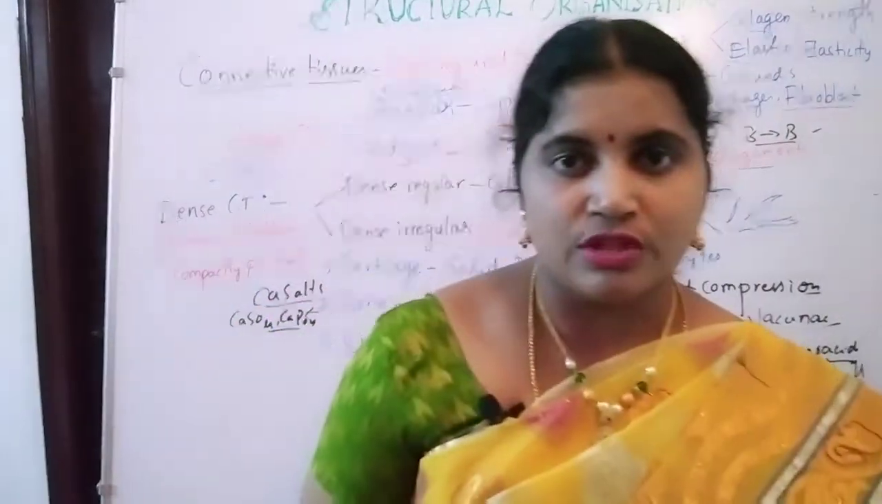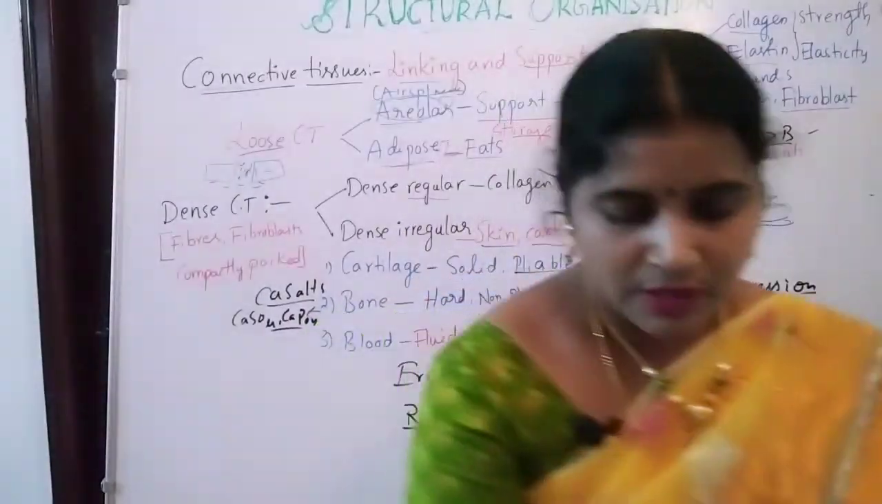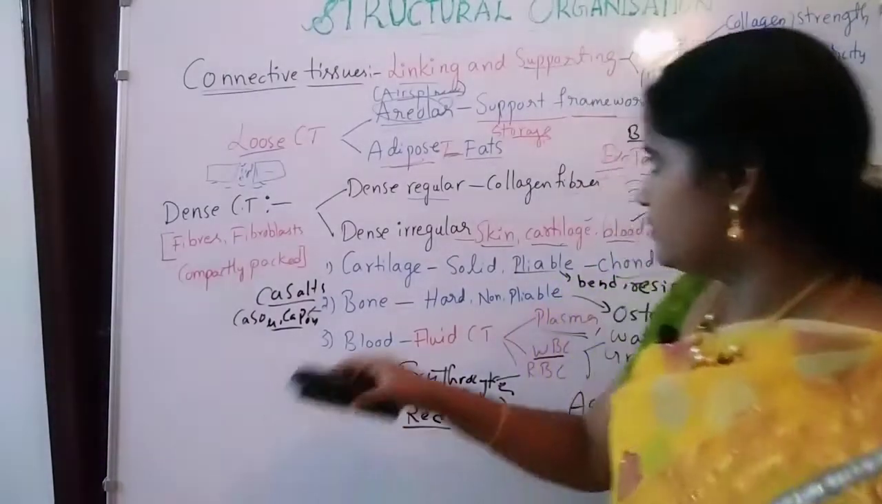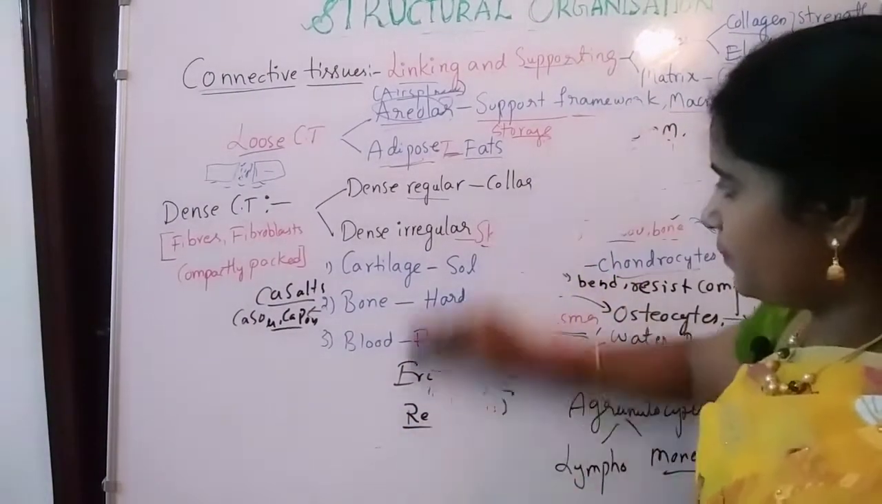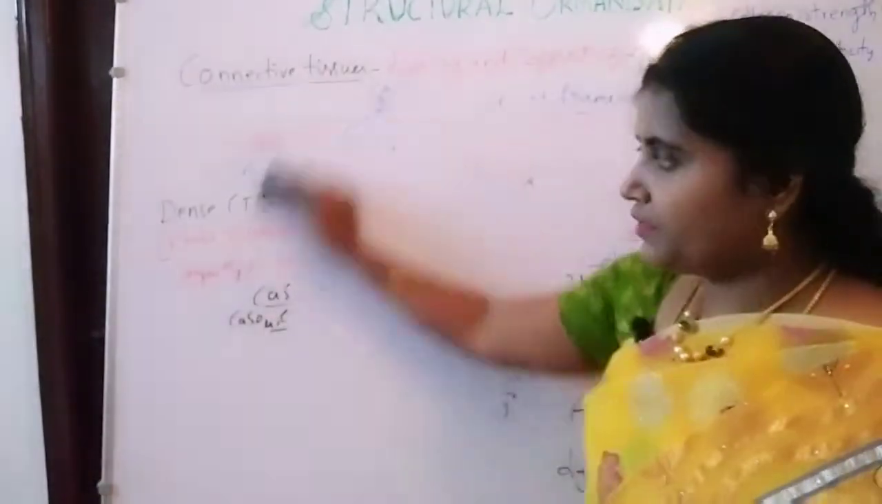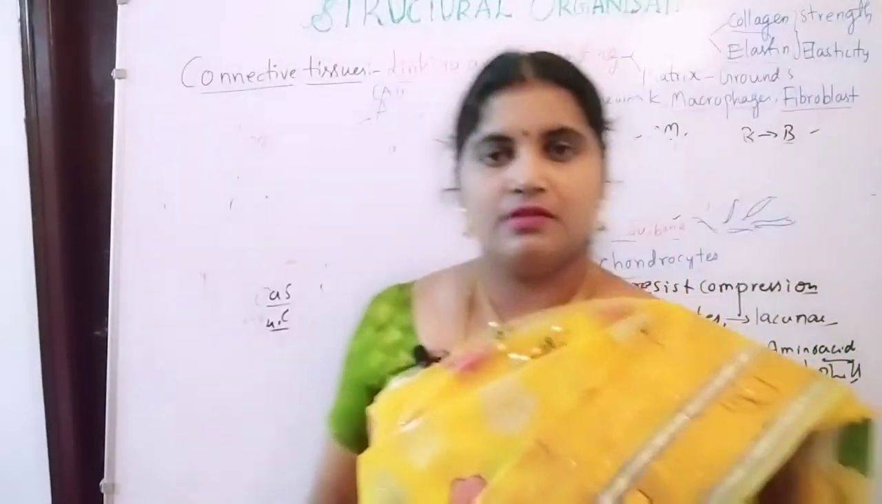Next we are going to the muscular tissues, right? So muscular tissues also is giving support to the body, right? How many types of muscular tissues are present?